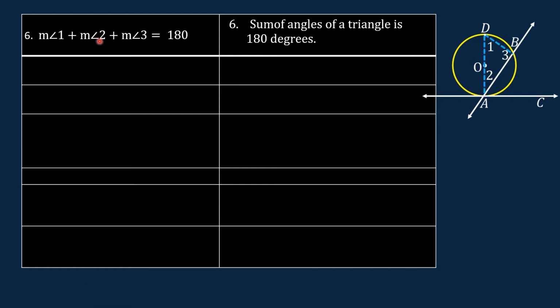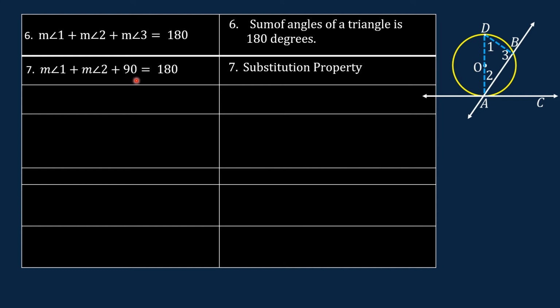In step number 5, we said that the measure of angle 3 is equal to 90 degrees. So we can substitute 90 for the measure of angle 3. So we have now, for our next statement, the measure of angle 1 plus the measure of angle 2 plus 90 is equal to 180 degrees. The reason, substitution property.